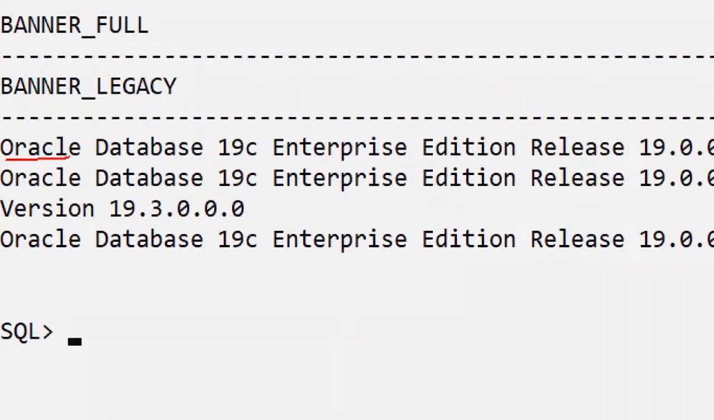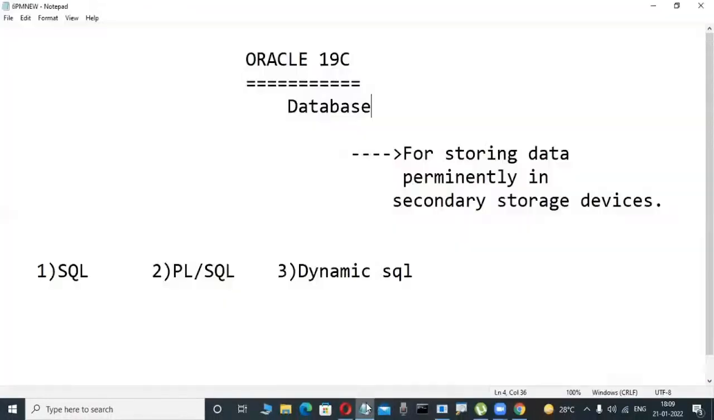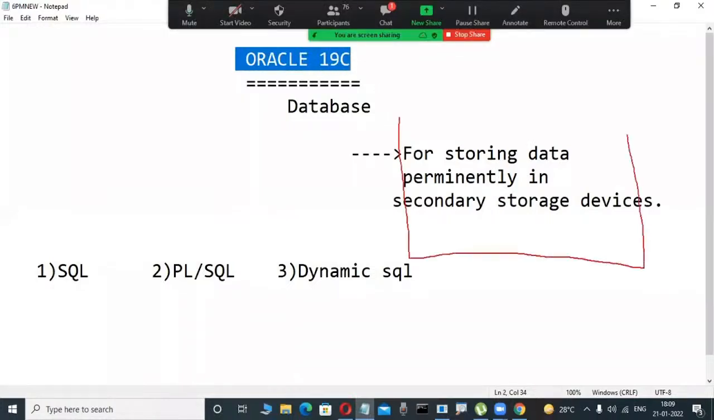Oracle is a product from Oracle Corporation. But what type of product is it? A database product. The version we are learning in our course is 19c, a version of this DB product. What is this database? Once we install the Oracle software, automatically some place is created on the disk. In this place, permanently we are storing data.